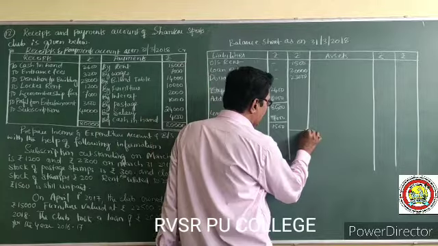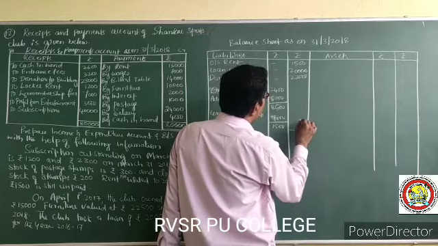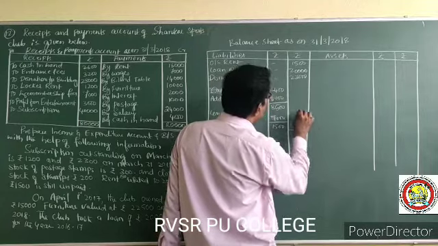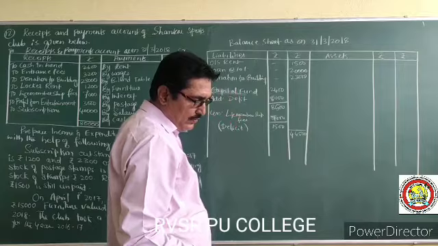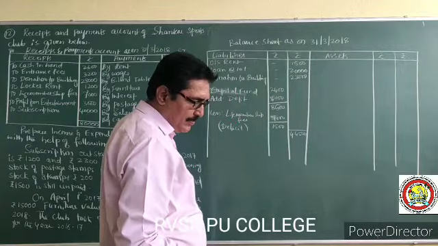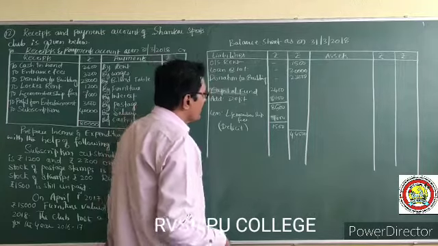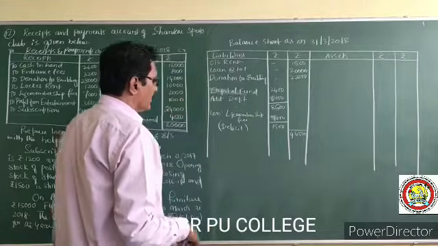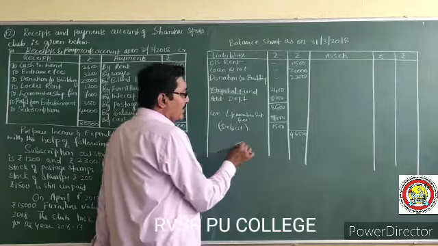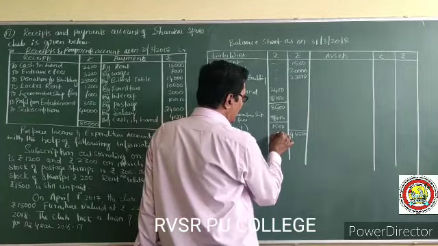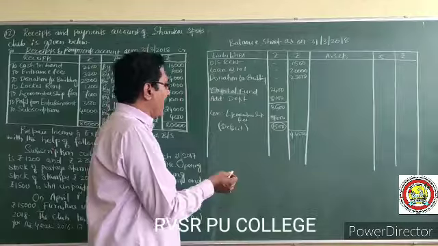See, let us see, 44,500 is there. This amount we have to show on the asset side as capital deficiency.